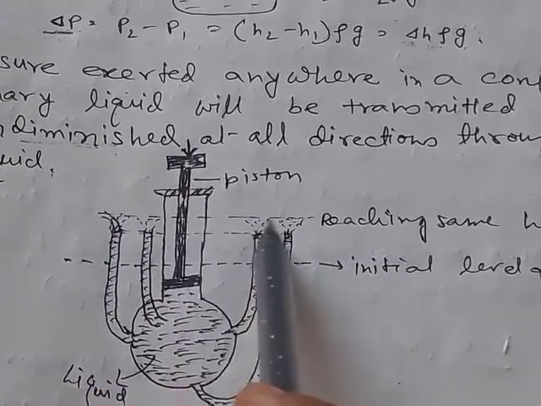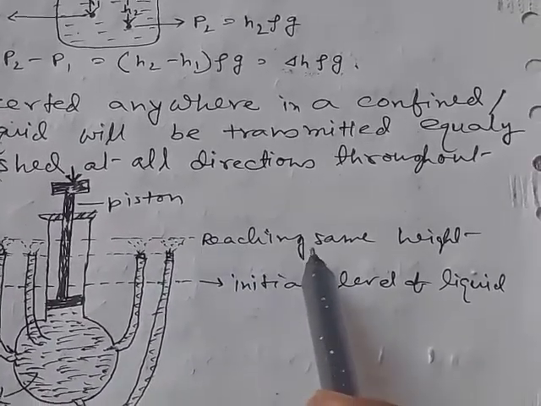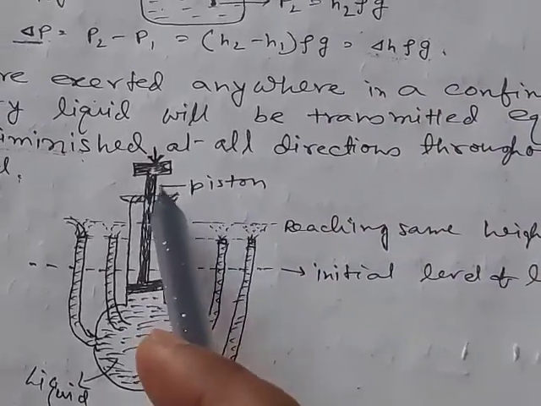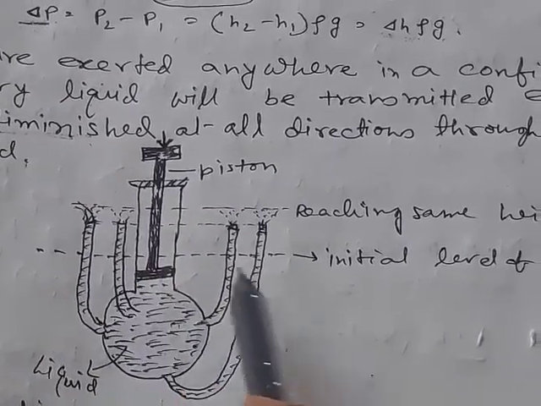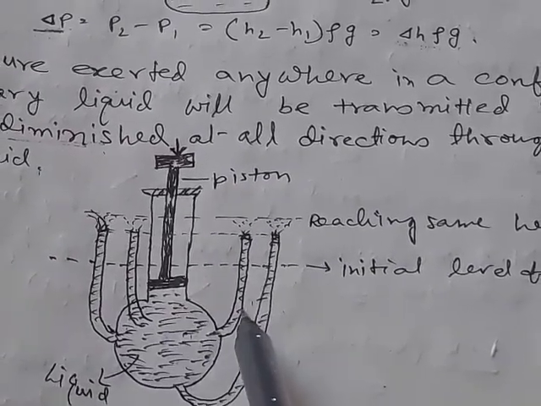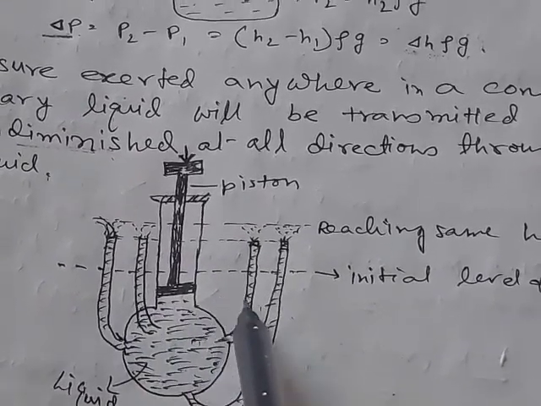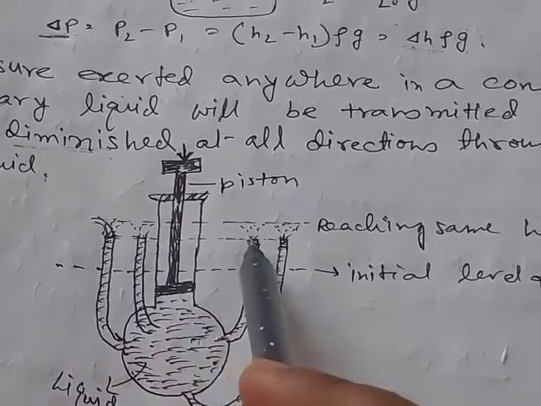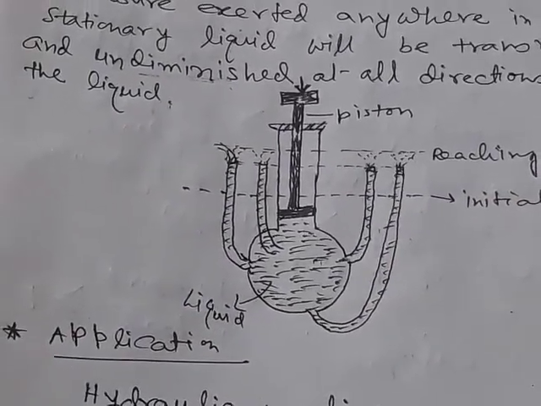Say up to this height in all the tubes, the liquid reaches the same height. That means the pressure exerted in the liquid is transmitted to all the tubes to the same extent, that is, equal pressure is transmitted, undiminished, through all the tubes. As a result, the increment in the height of the liquid level in all the tubes is the same. This is the proof of Pascal's law.